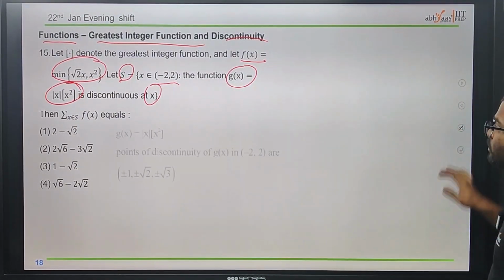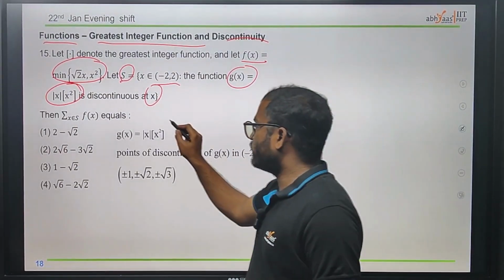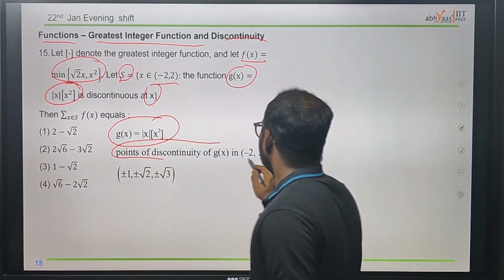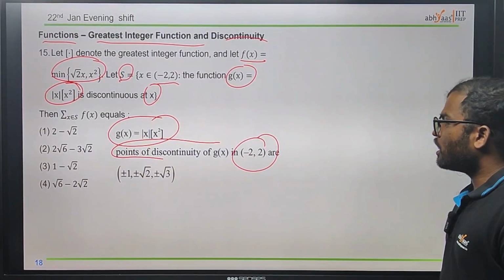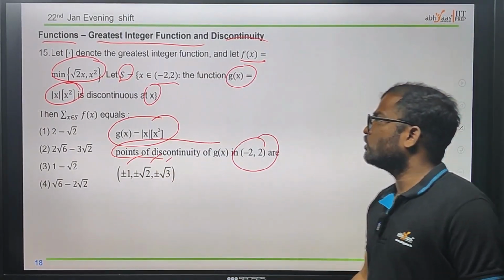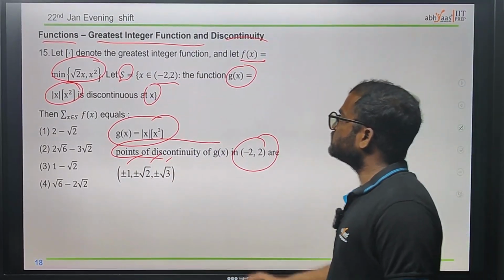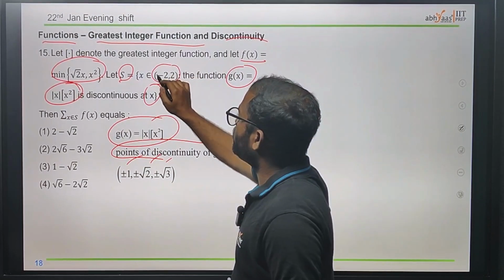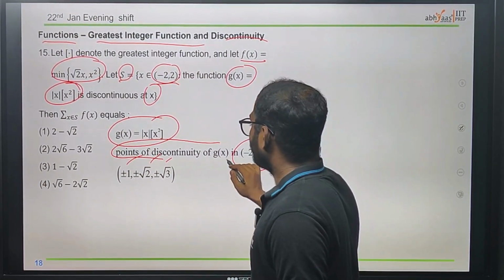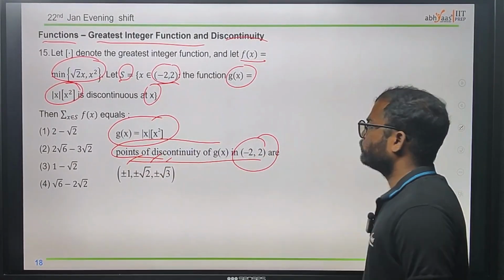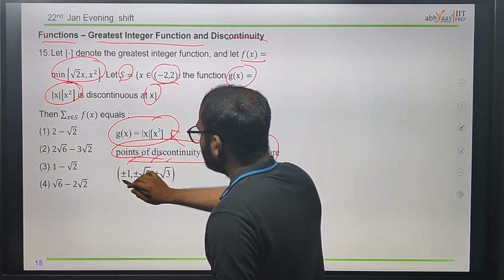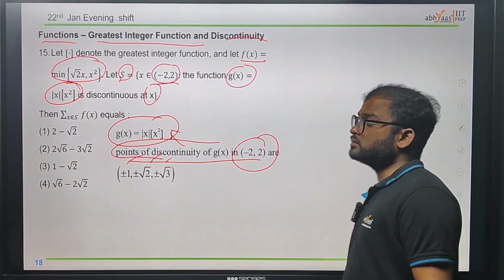Now we have the g of x function, but the points of discontinuity we need to check in between minus 2 comma 2. Those values are plus or minus 1, plus or minus root 2, plus or minus root 3. These come from x belonging to minus 2 comma 2, which is already given. By using this function we find the points of discontinuity in this interval.